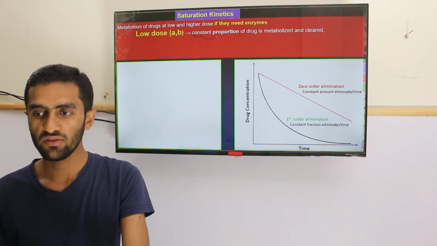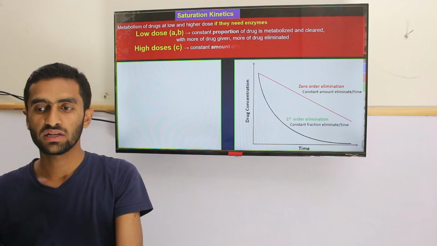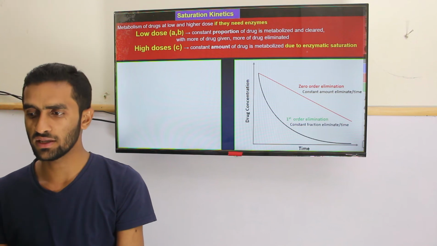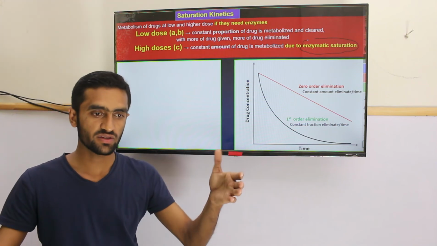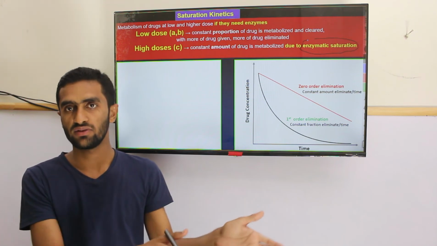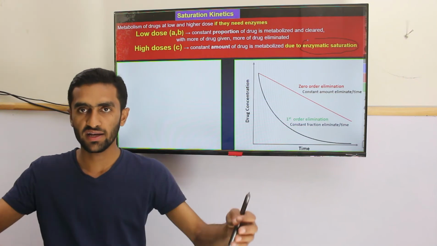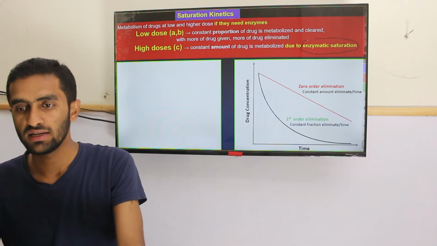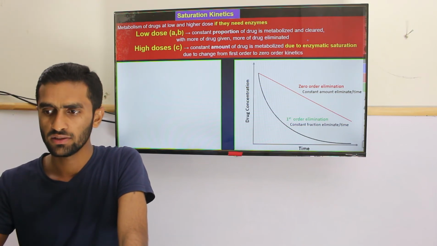While if you give larger, higher doses, a constant amount of drug is going to be eliminated because enzyme saturation occurs. So in those cases we should be careful. Most of the time, the drugs I have shown as zero order examples actually show zero order kinetics when they go to higher doses. In the lower dose they show first order, while at higher doses they show zero order because of enzyme saturation. Okay, like that.